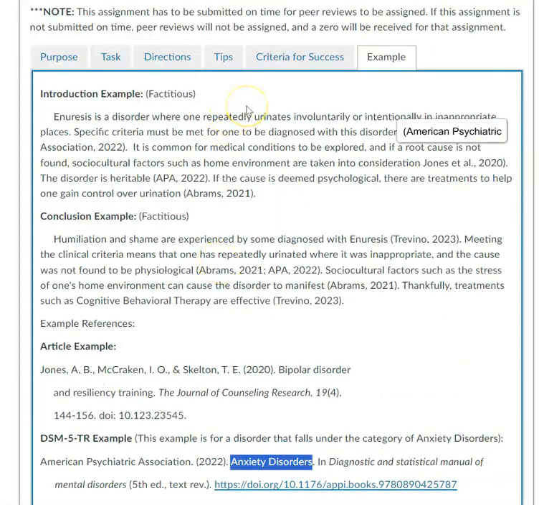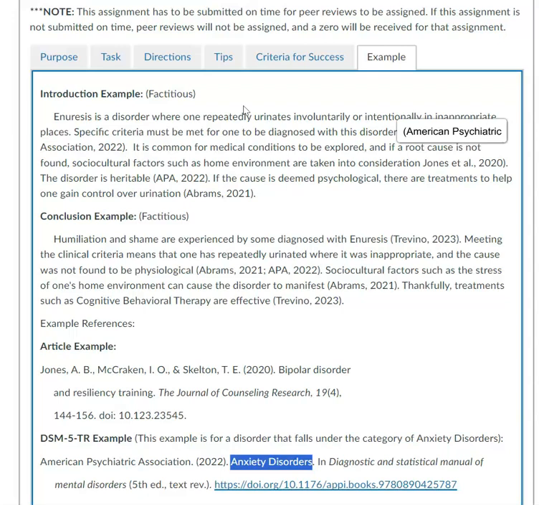So in your introduction, do not just list the items that are going to be covered in this paper. Don't say, in this paper, you're going to read about biological factors, sociocultural factors, and treatments. Do not do that. So you want to mention something about each of those that are going to be covered, but not list them. And you're not going to say what's going to happen in the paper. Look at how your articles are written. So this is an example.